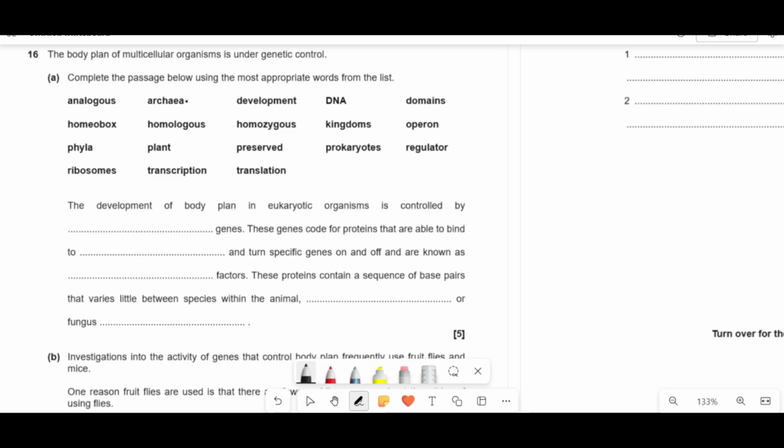So the body plan of multicellular organisms is under genetic control. Complete the passage below using the most appropriate terms from the list. So body plan, remember, is just the general structure of an organism. It's just how all the things are arranged in a particular way. And this is all to do with controlling the expression of genes and proteins.